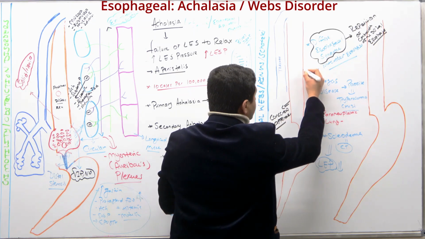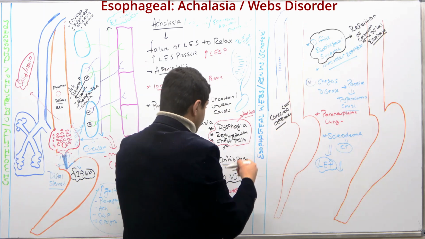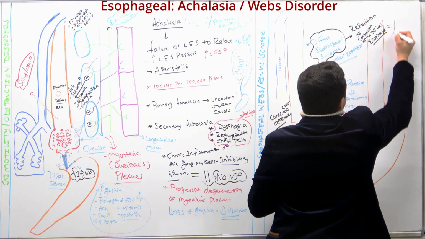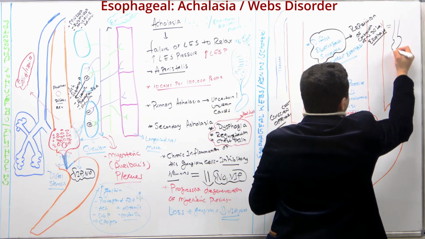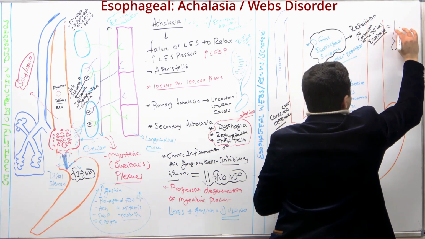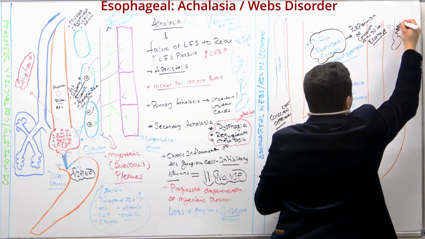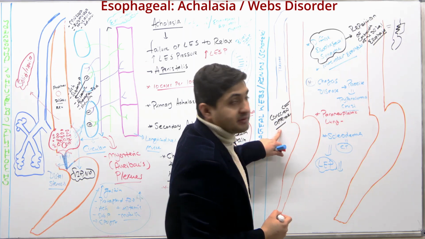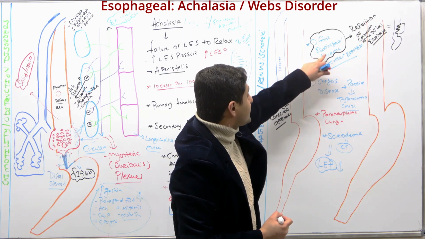So it will look something like this. If I draw this esophagus right here, usually it will appear like this. And this part right here is what is called the corkscrew appearance of the esophagus in diffuse esophageal syndrome.